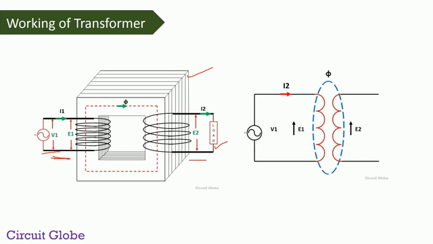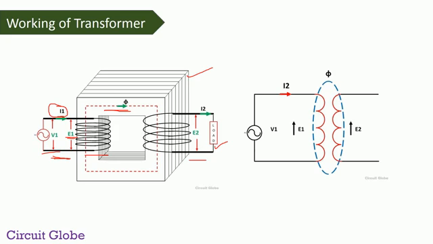Here what happens, when we give the alternating supply to the primary winding of the transformer, then an alternating current starts flowing through that winding. Because of this current, flux is induced in the winding. This flux induces an EMF in the winding. Now how does this flux induce the EMF in the winding? This happens because of the self-induction phenomenon. The self-induction phenomenon says if alternating current flows through any winding, then EMF is induced in the winding. So according to the self-induction phenomenon, an EMF is induced in the primary winding of the transformer.